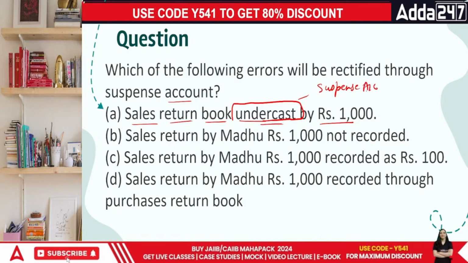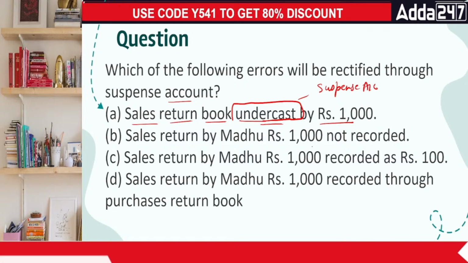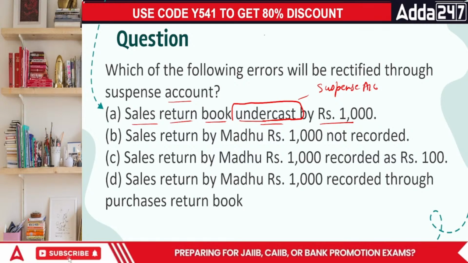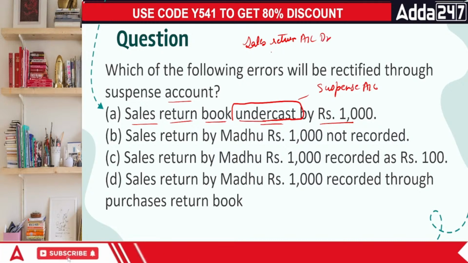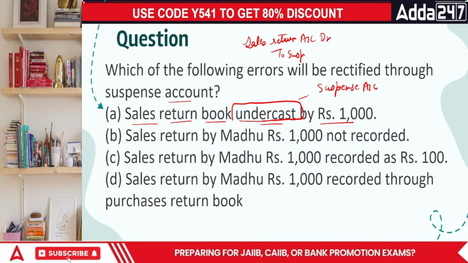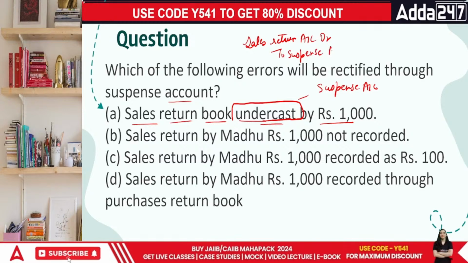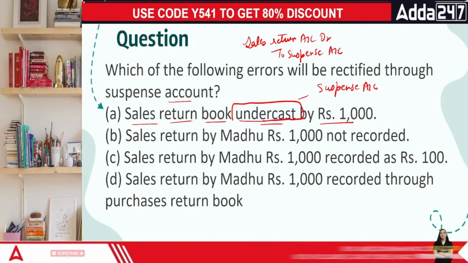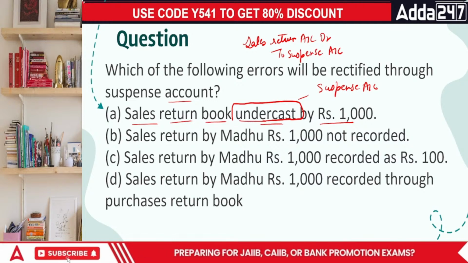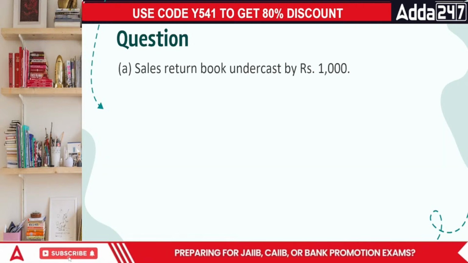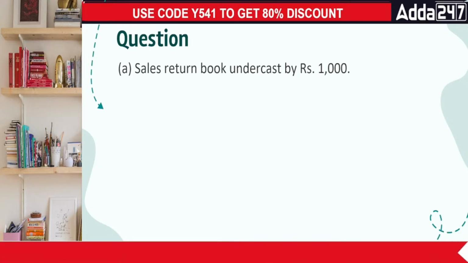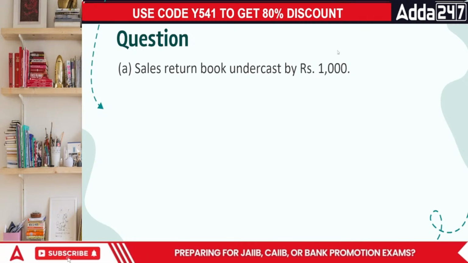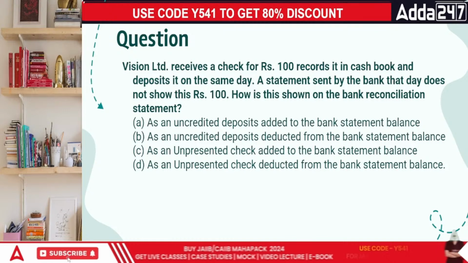How do we deal with this? Sales return book is undercast. Matlab the sales return is basically a debit item. So I will write it as sales return account debited to suspense account. Okay? This is how I'll be recording it in the books of accounts. Done? Okay. Next question, everyone.